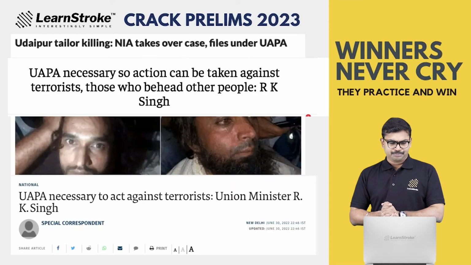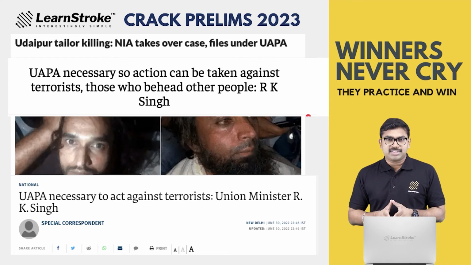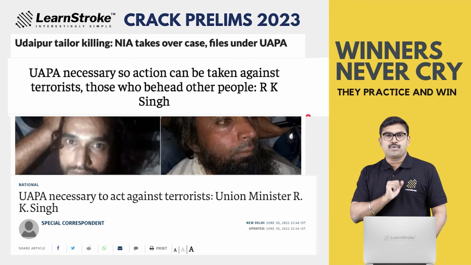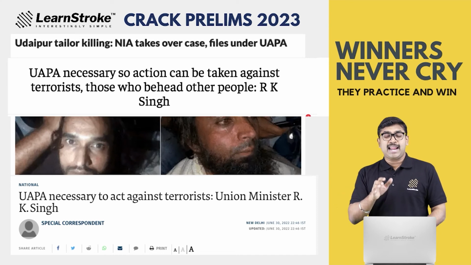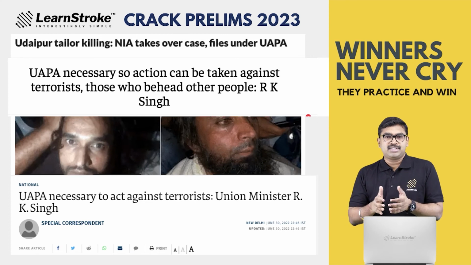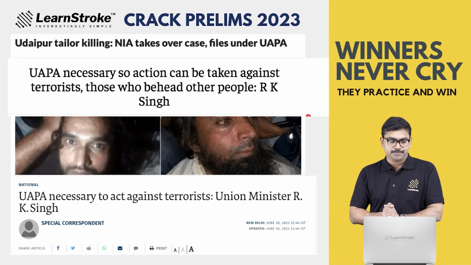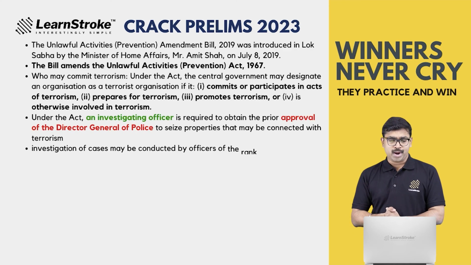You can just see the Udaipur tailor killing. The country is shocked by the Udaipur tailor killing. The National Investigation Agency takes over the case under UAPA. So who can take over the case? Can NIA take over a UAPA case? Definitely. According to the amendment bill, the National Investigative Agency has the right to take over the case. UAPA is necessary to act against terrorists, said Union Minister K. Singh. So there are a lot of articles on UAPA, and let's find out why.